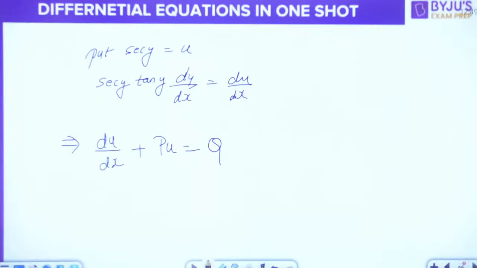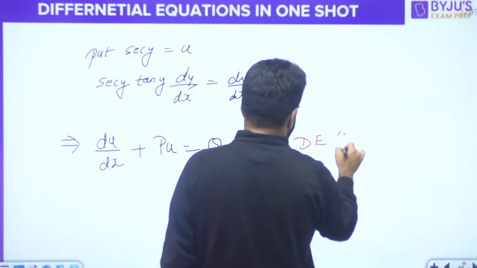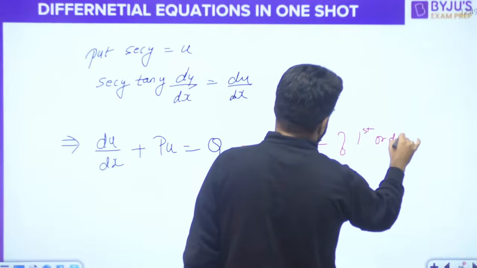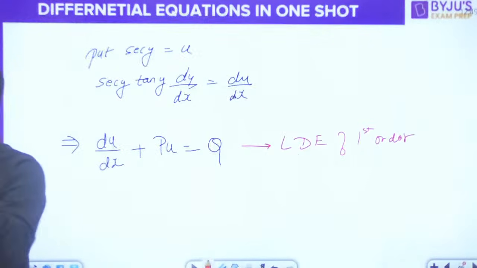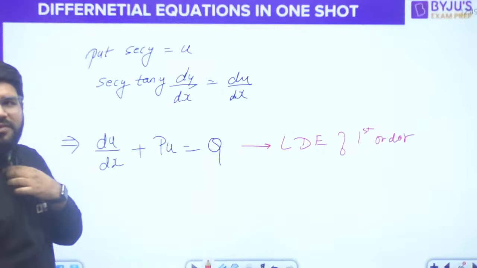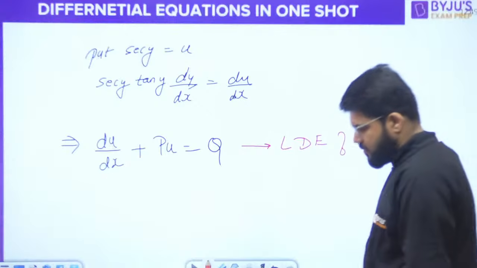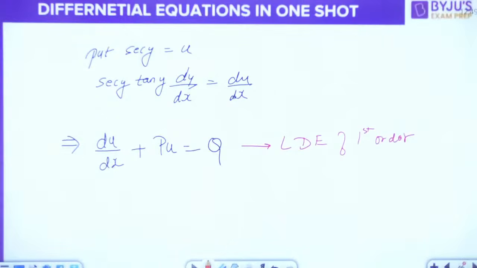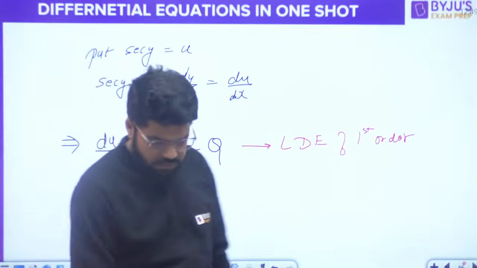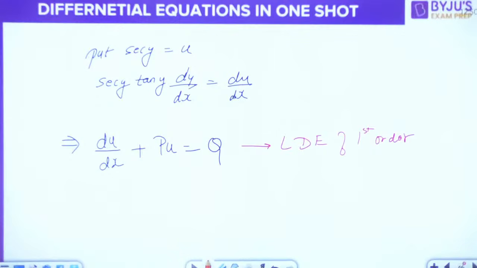Now this is a linear differential equation of first order or not? Tell me. Now that is a linear differential equation of first order, correct? The only thing is, instead of y you have u. You don't have the y, you have the u.